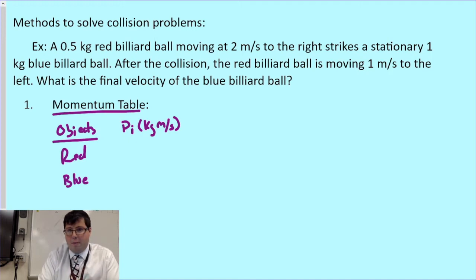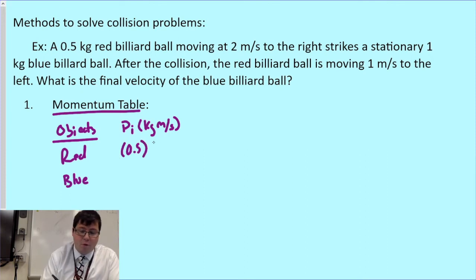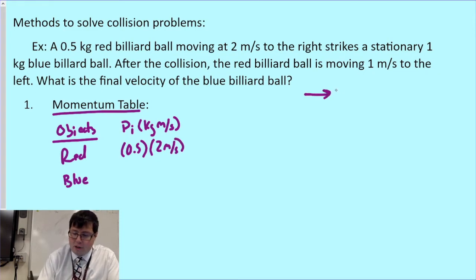So let's consider the initial momentum of the red billiard ball. It has a mass of 0.5 kilograms, and it's moving at 2 meters per second to the right. I've called this positive, so let's say the rightward direction is positive. Direction matters when it comes to momentum, because momentum is a vector quantity. So 0.5 times 2 gives me 1 as the initial momentum of the red billiard ball.